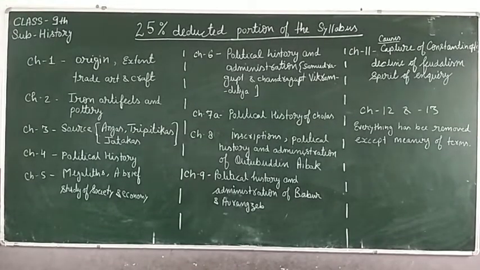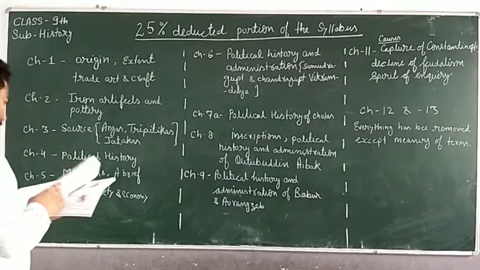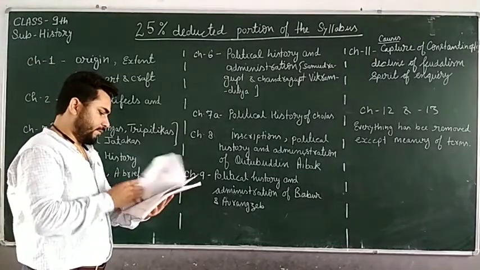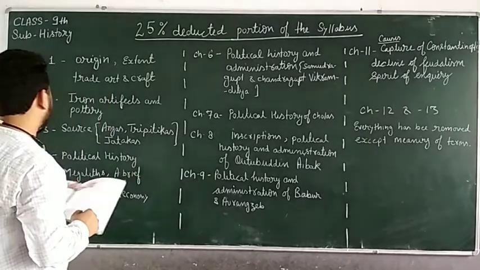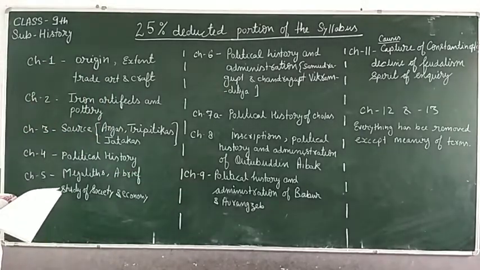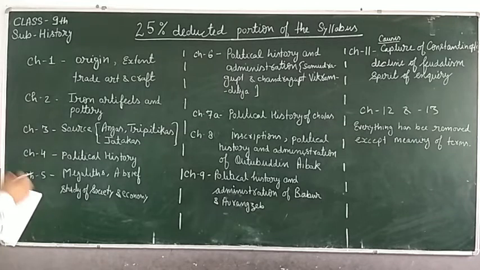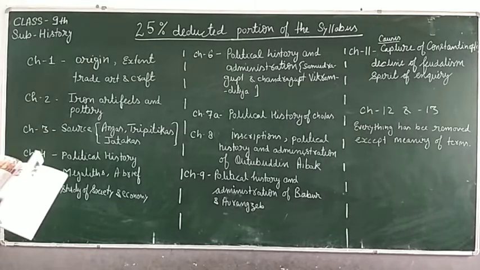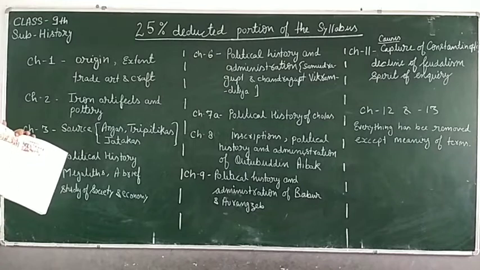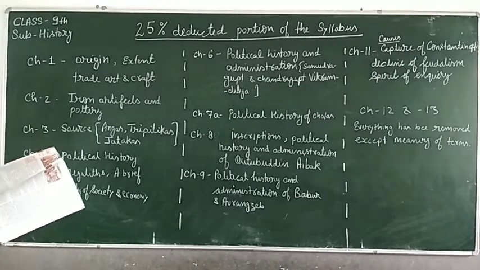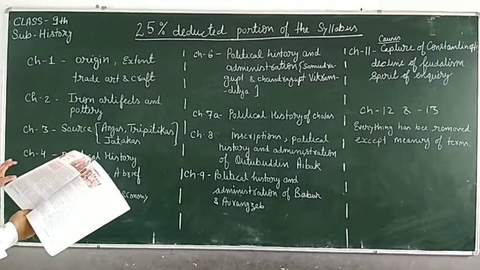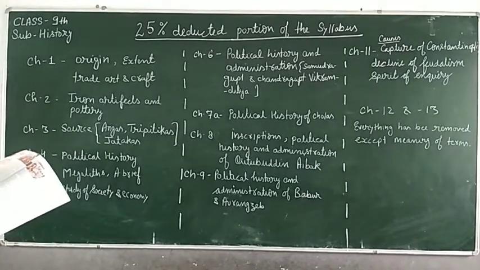The second chapter is the Vedic period. In the Vedic period, the sources iron artifacts and pottery have been removed, and the rest of the entire chapter is as it was.